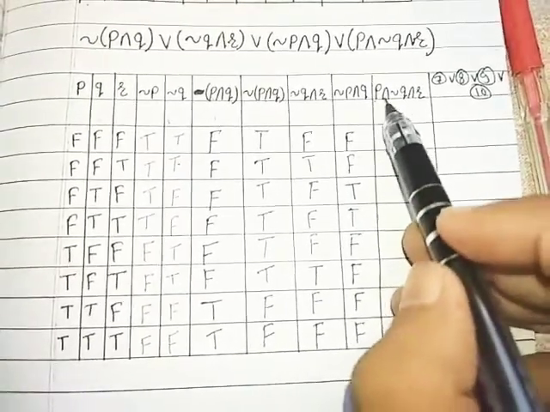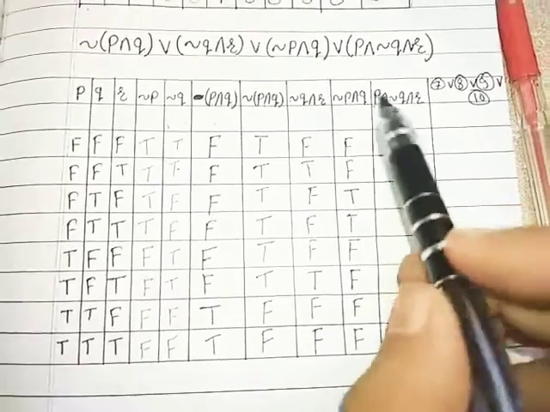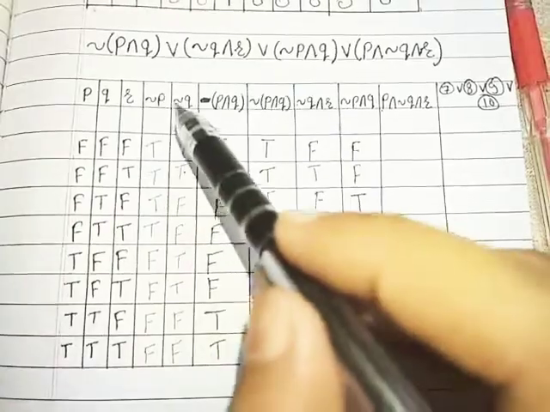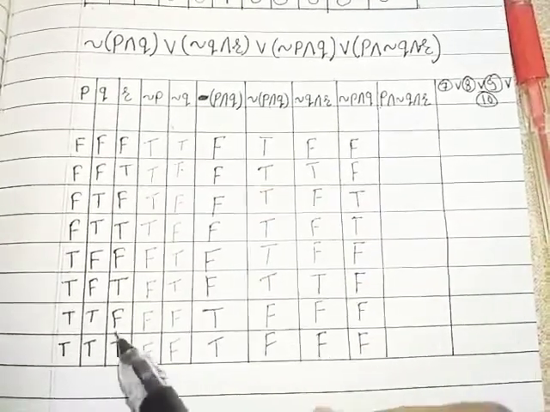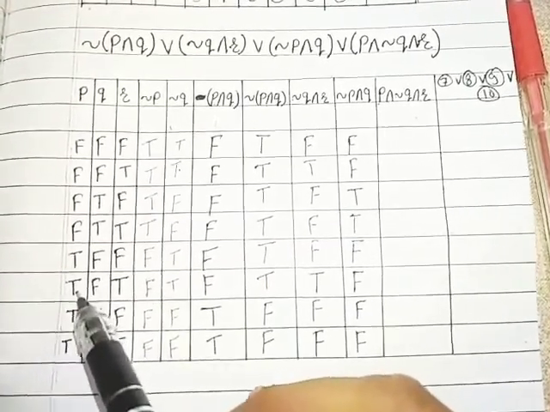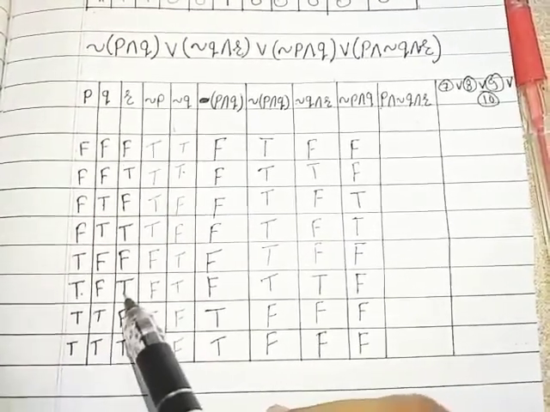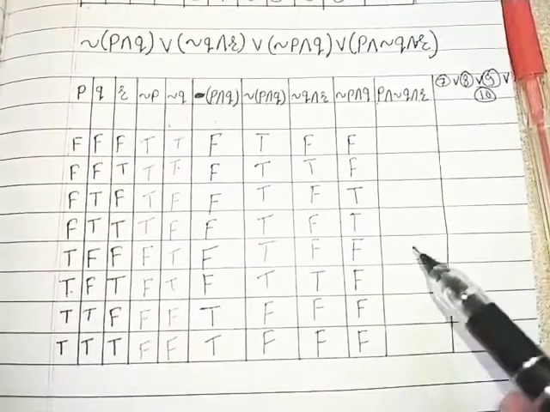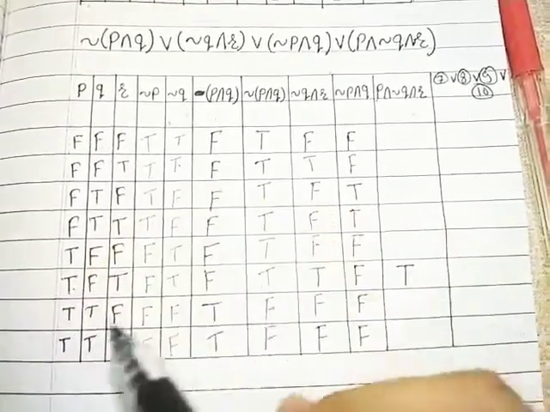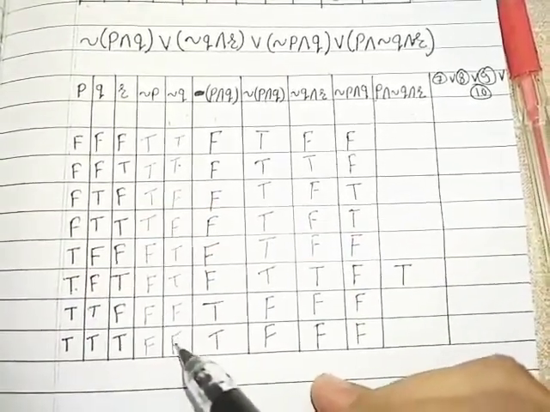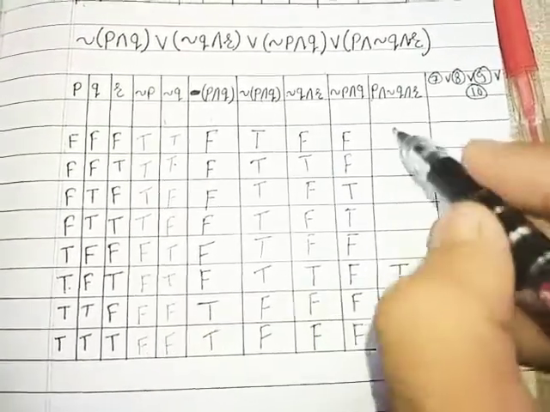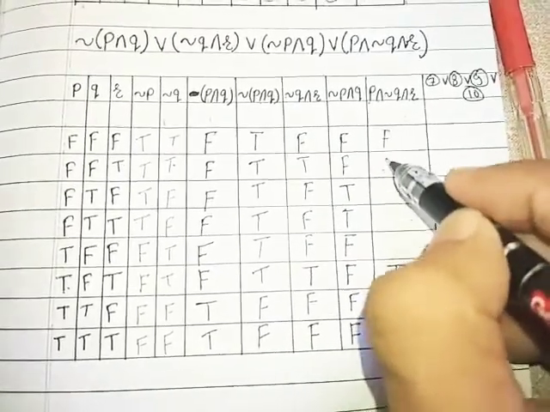Then we require P conjunction negation of Q conjunction R. So here is P, here is negation of Q, and here is R. So when all the statements are true, then only is the conjunction true. So P is true, R is true, and negation of Q is true. Only at this place we will get true, rest everywhere we will get false. Here we have 4 false, then negation of Q, we have 2 false here and 1 false in R, so everywhere we will get false except one place.